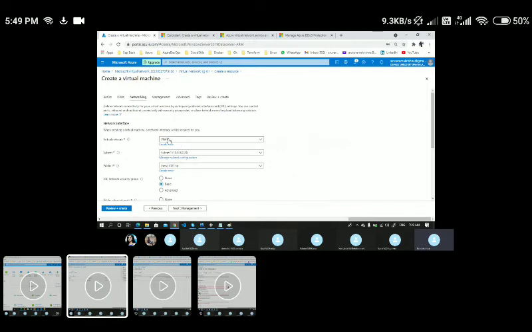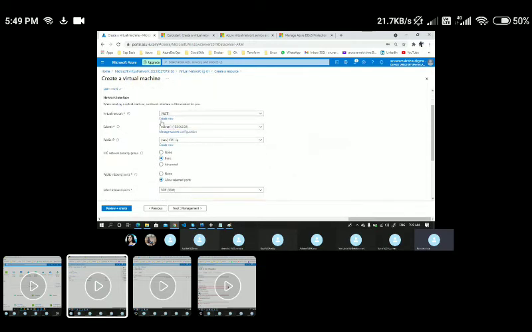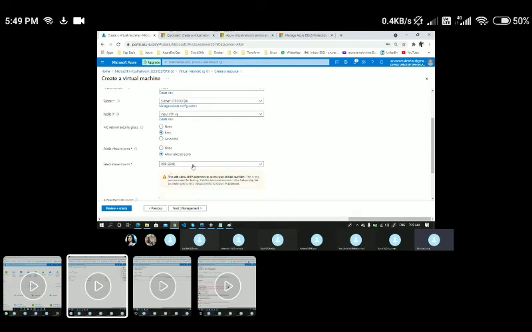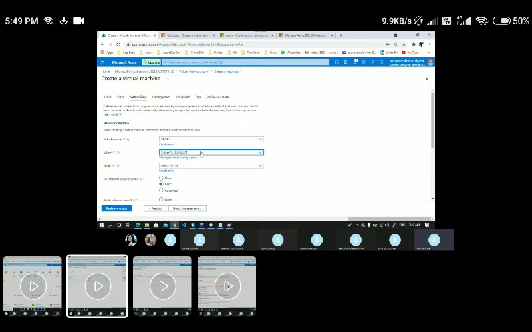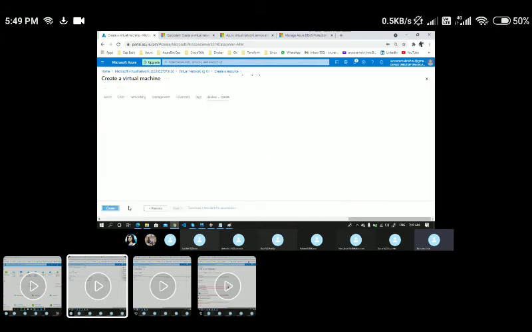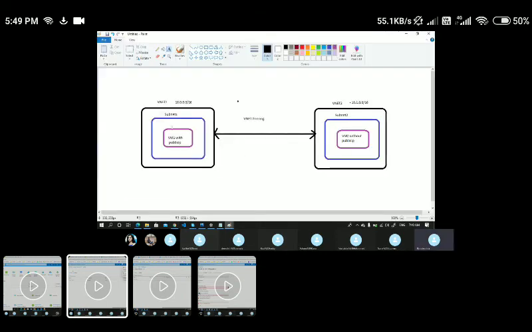Since I have selected the same region, these region VNets and subnets are coming as a default, and it is going to create a new IP, that is fine, and I'm allowing the RDP port. And if you wanted to create this VM in a different subnet, I can just drag it up and choose the different network. For now, let's go with the subnet one itself, and let me review and create. So now what I did is I have created a VM1 with a public IP under a VNet1.